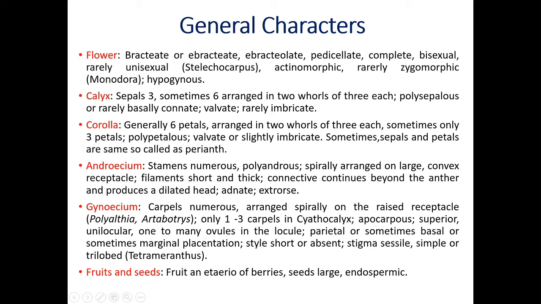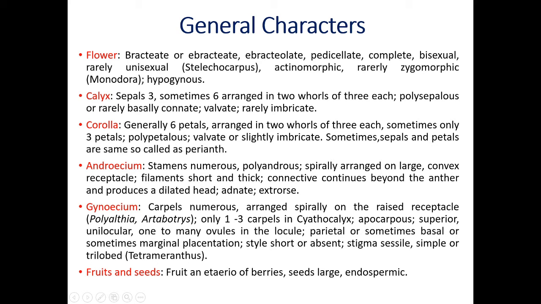The carpels are free from each other. That's why the term apocarpous is used. Apo means free, carpous means carpels. The ovary is superior. There are three types: superior ovary, inferior ovary, and semi-inferior ovary. Out of that, in our family you will get a superior ovary.